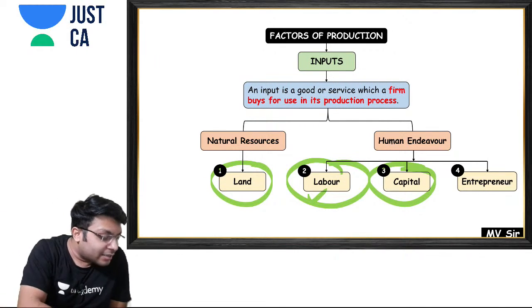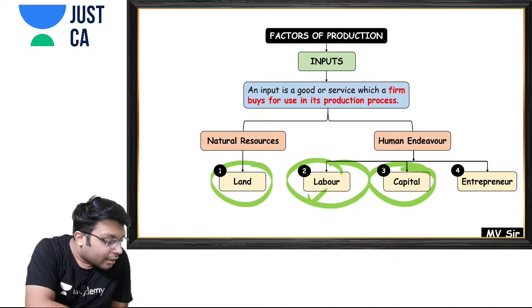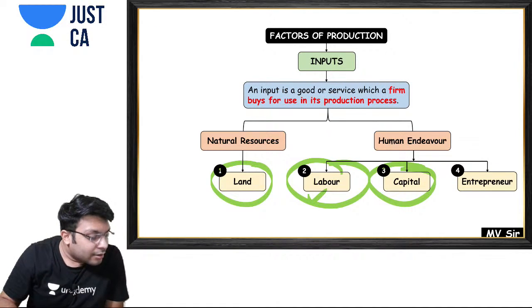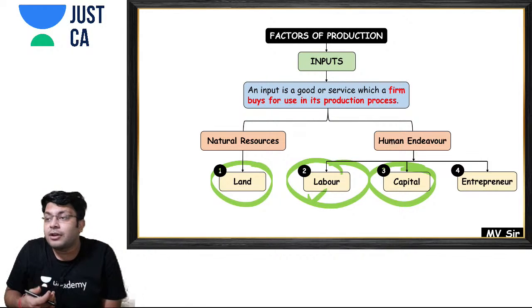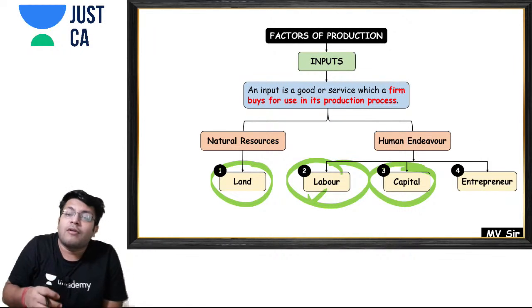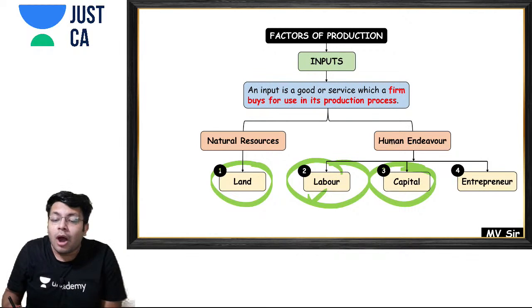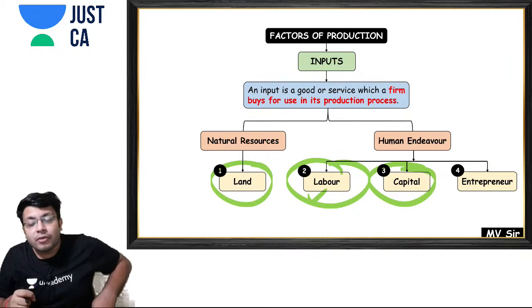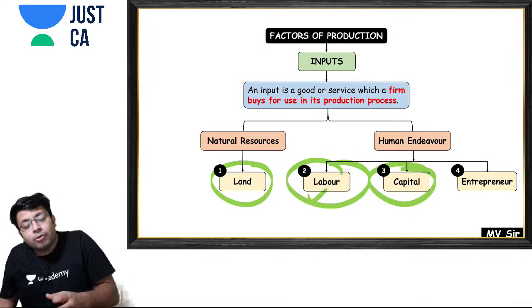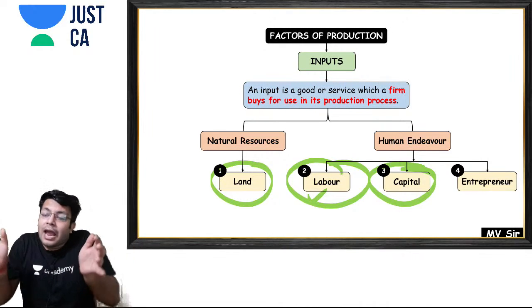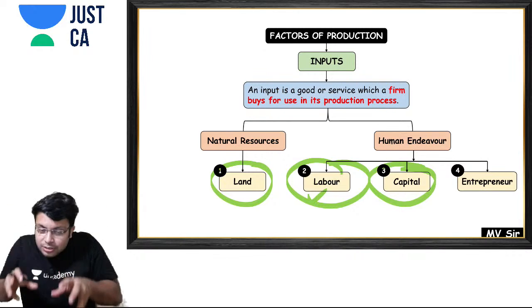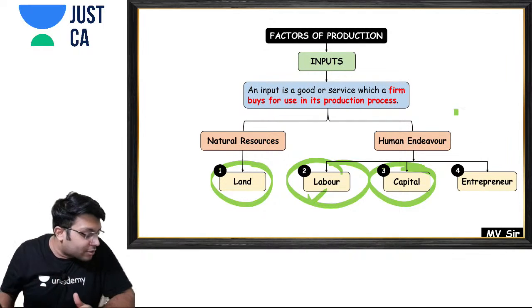No. So we need someone who gives them the direction of how to work, and someone who accumulates all these things. So what will the entrepreneur do? He will accumulate land, labor, and capital in the right proportions and use them in the production process. So for that we need an entrepreneur.